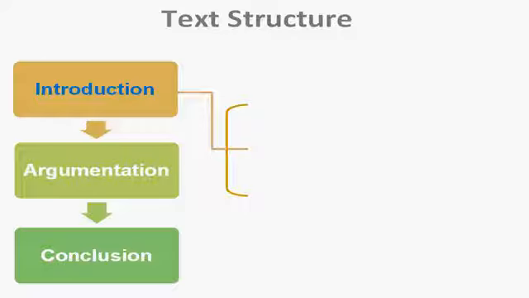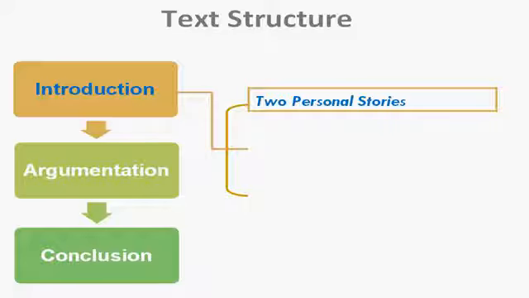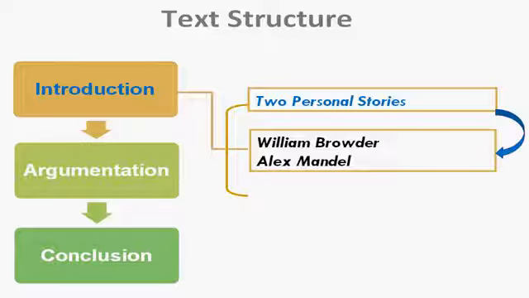In these 2 paragraphs, the writer tells 2 personal stories. One story is about William Browder. The other is Alex Mandel. They have different nationalities, but they have something in common. They were born in one part of the world, and they work in another part of the world. They always travel around the world. They do business with a lot of countries. So after telling the stories, the writer tries to give a definition of the key word Davos man, as we have discussed just now.